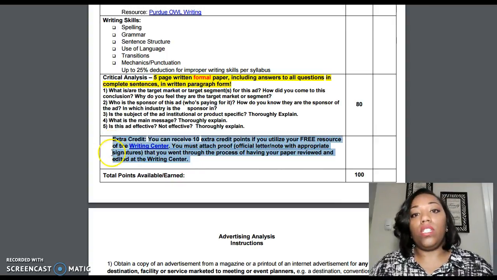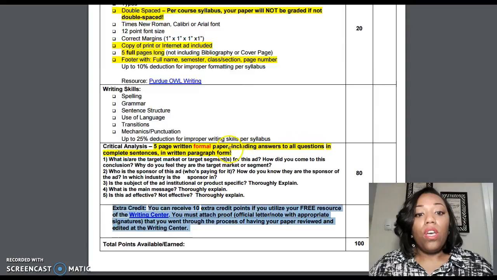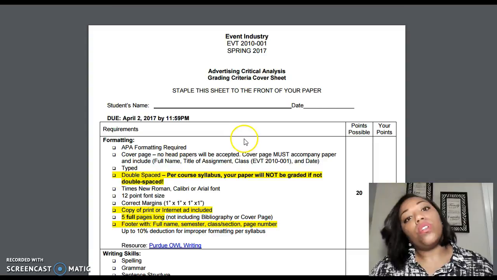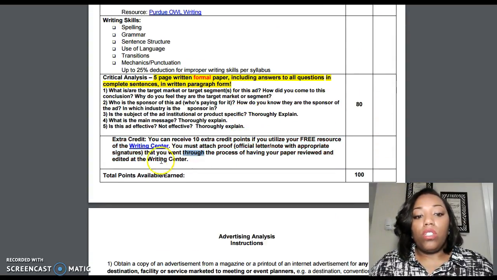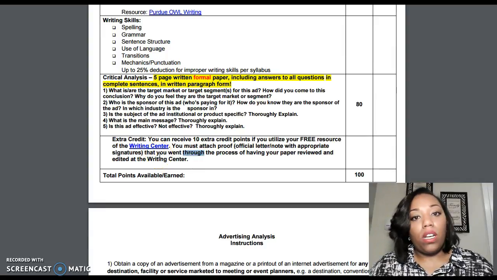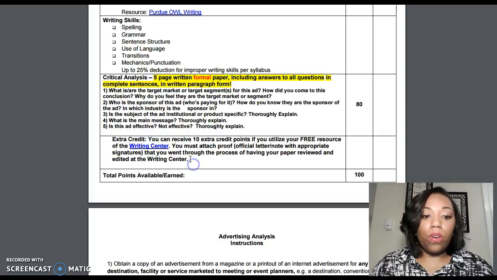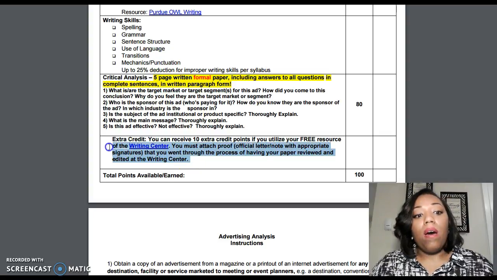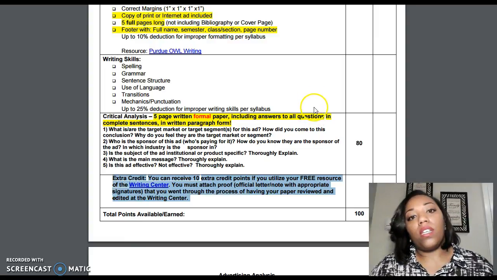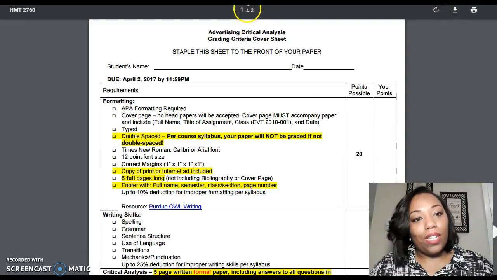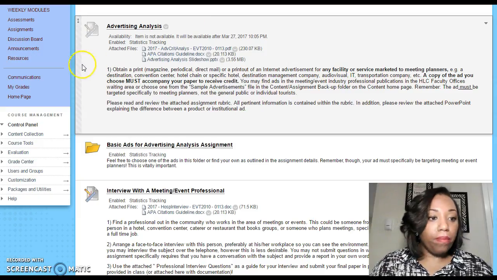I do give 10 additional extra credit points if you utilize the resource at the Writing Center. You are paying for this resource with your student fees, so I suggest that you use it. You do not have to go down to the Writing Center. You can just email them if you're not local, because I know not all students are local. Because you are paying for this class, you are paying for the Writing Center, and I highly suggest that you utilize this resource. Okay, back to over here.